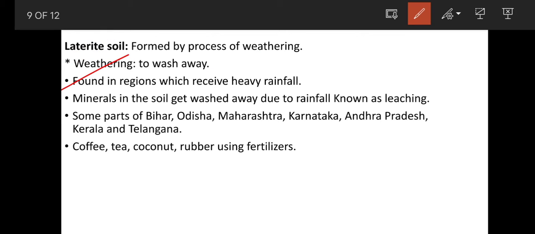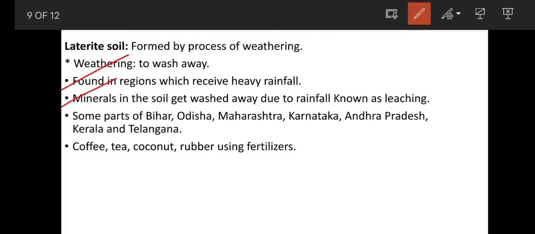Laterite soil is found in regions which receive heavy rainfall. Minerals in the soil get washed away due to rainfall, known as leaching. In laterite soil, there are many minerals in the soil.